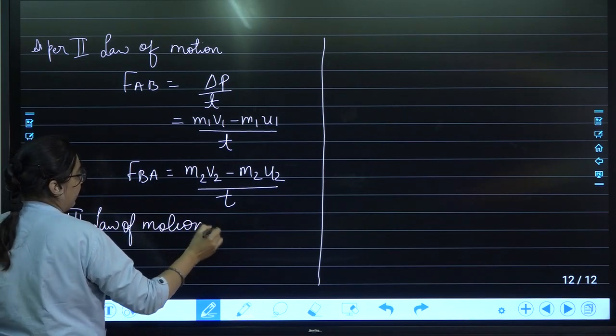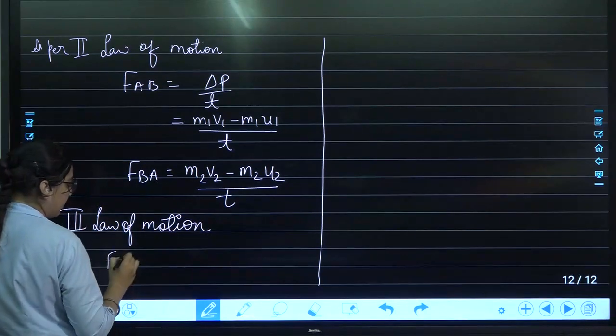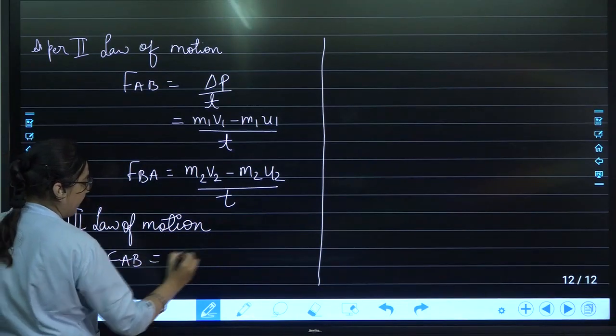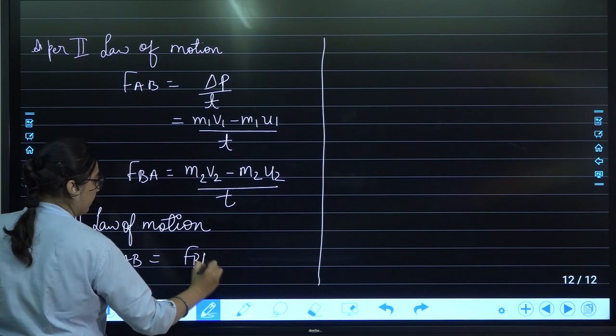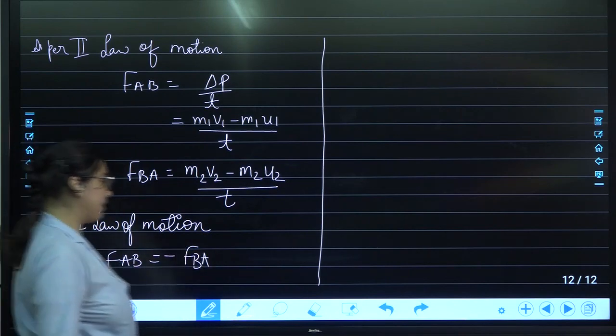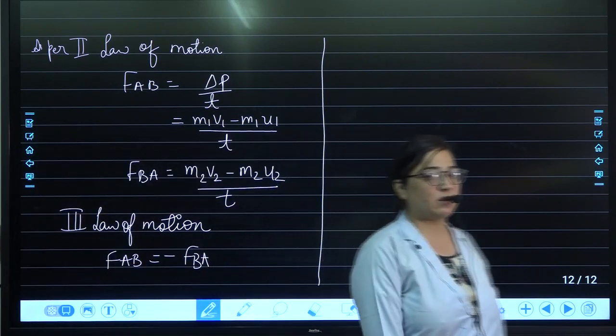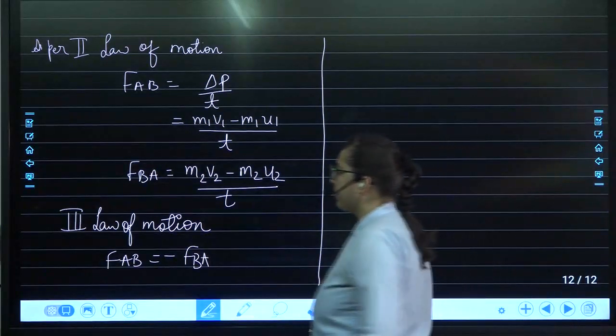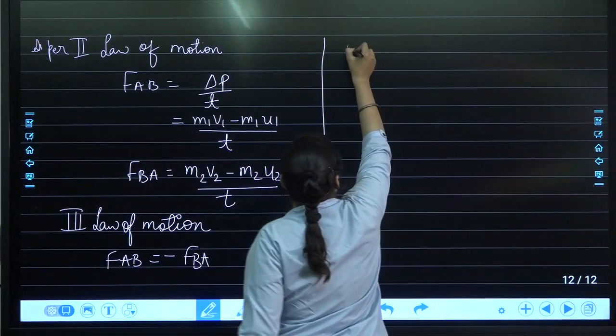Action and reaction are equal in magnitude and opposite in direction. That means force on B by A will be equal to force on A by B, but the direction is opposite. That means FBA is equal to minus FAB. So what is FAB? It's this.